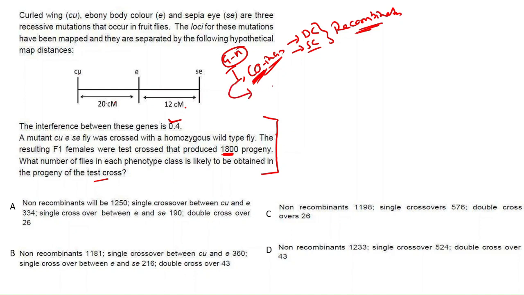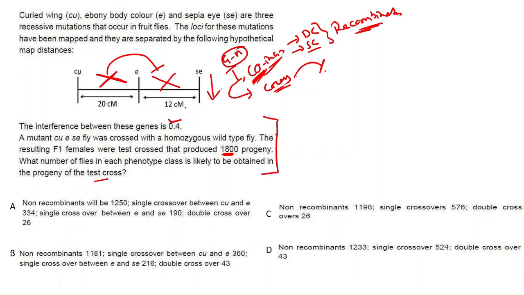Interference means if there is a crossover in one region, this crossover interferes with the crossover in the nearby region. For example, if there is a crossing over between Cu and E, this crossing over interferes with the crossing over between E and Se. That's why it's called interference. Means the chance of producing a double crossover product is very low.